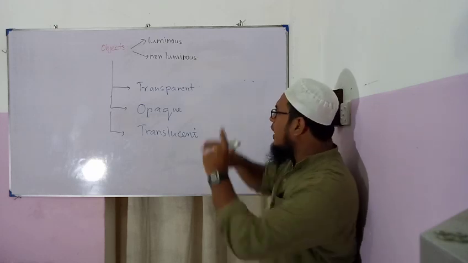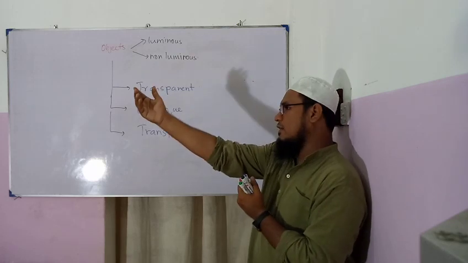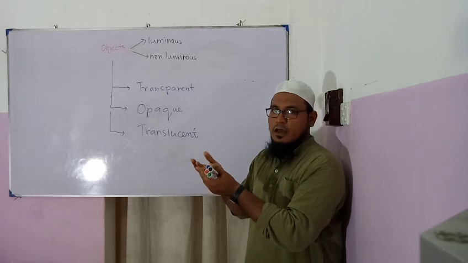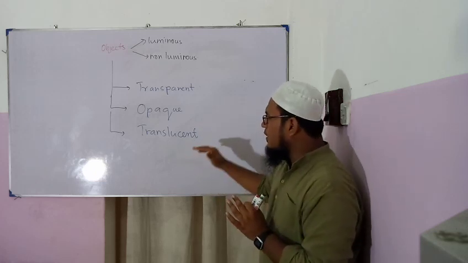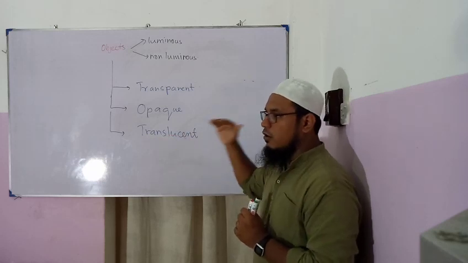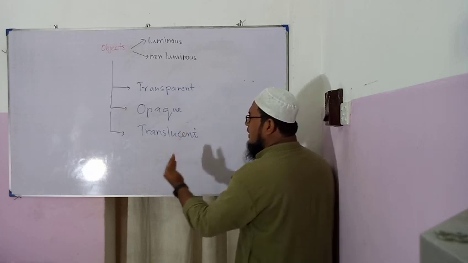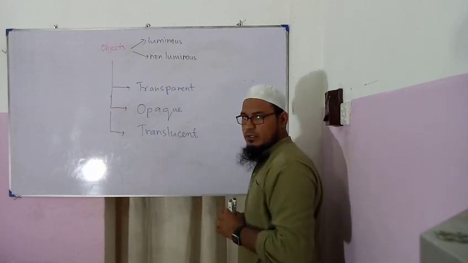For example, decorated glasses. You can see that someone is standing behind the glass, but you cannot see who it is, or you cannot differentiate. So light passes, but not directly. You can say that there is a deflection when the light passes through a translucent object.